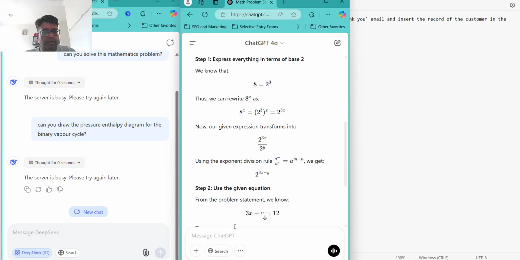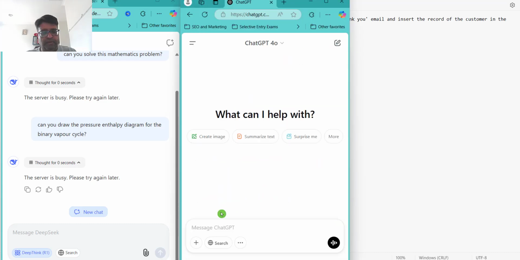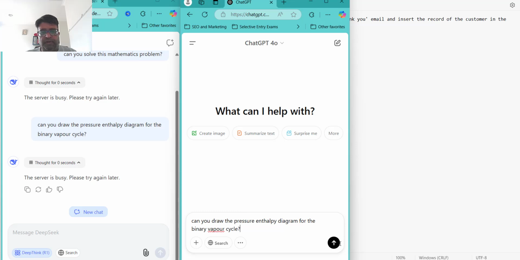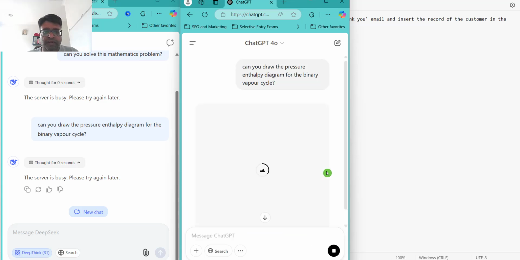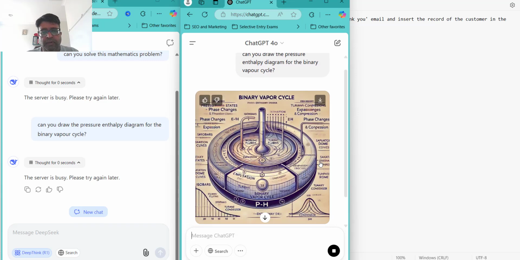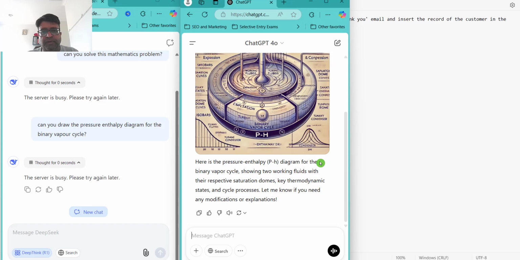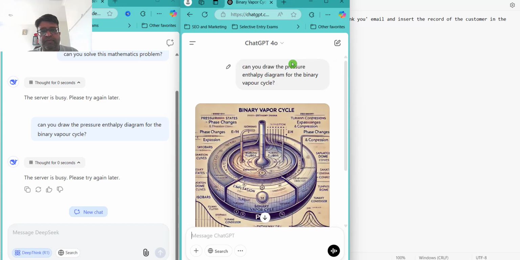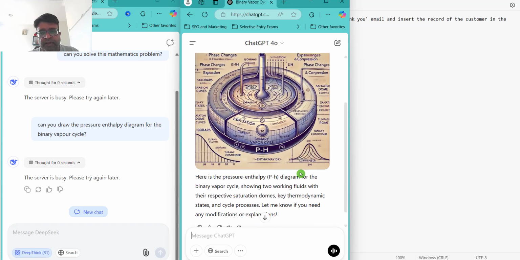So now let's ask ChatGPT. Paste the prompt. Oh, it is trying to draw the pressure enthalpy diagram for the binary vapor cycle. That's not what I was looking for. So again, ChatGPT 4.0 did not meet my expectations.